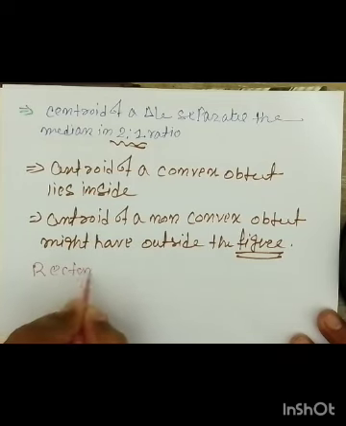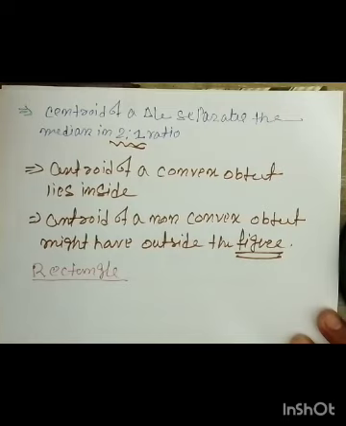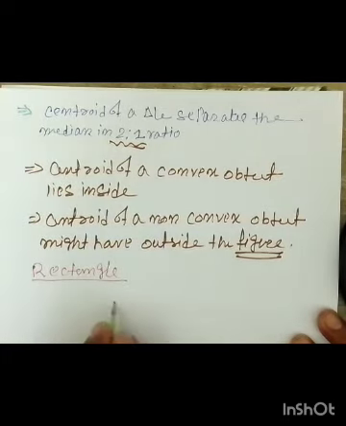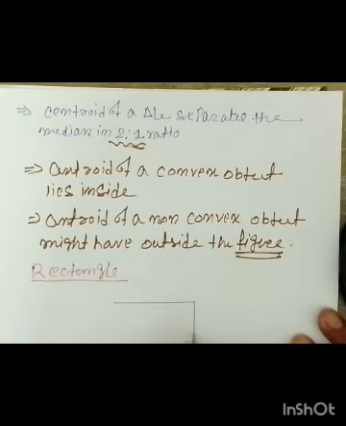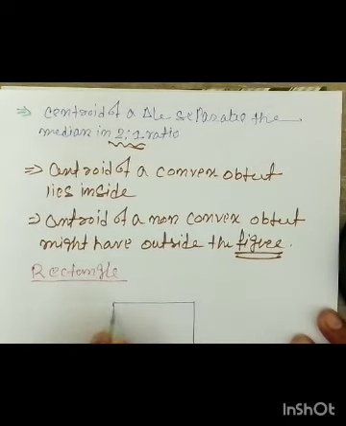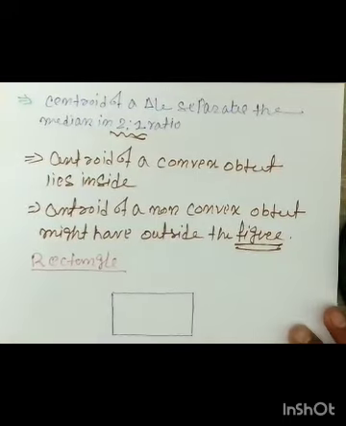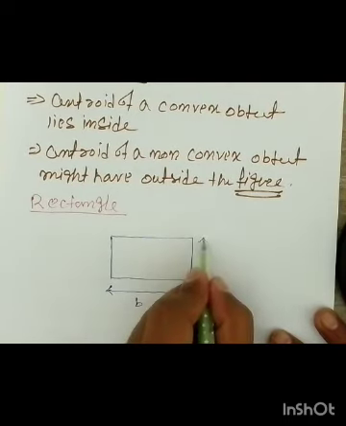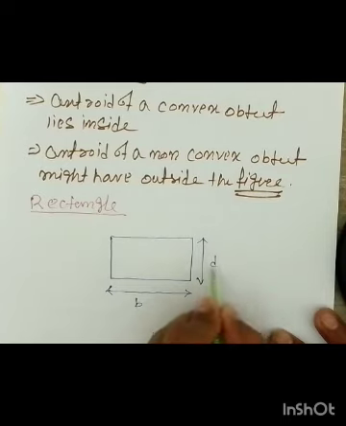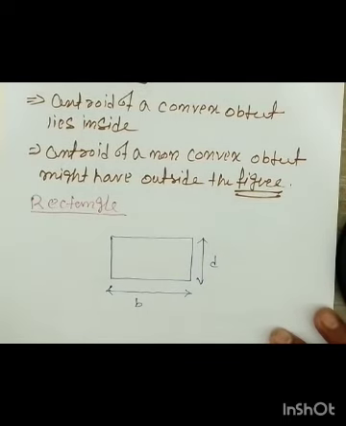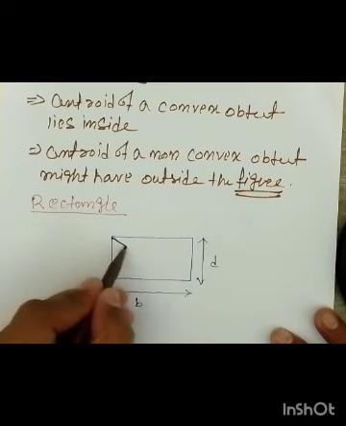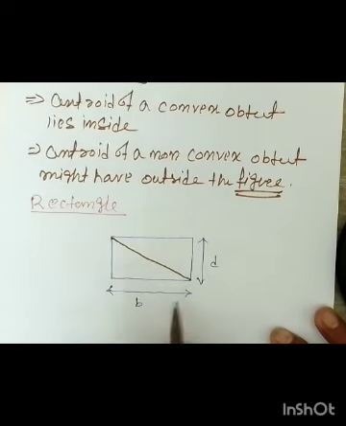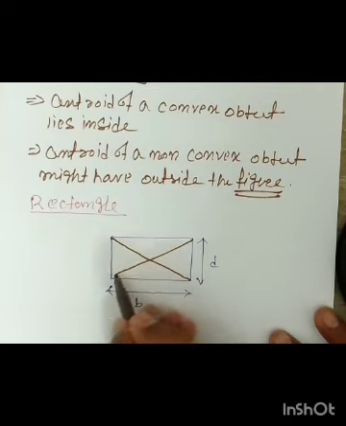So this is your rectangle. Where is the centroid? Yes. Sorry, the rectangle has this as the breadth and this as the depth, right? The centroid of a rectangle is the point where its diagonals intersect. This is one diagonal of the rectangle, and this is the other diagonal.